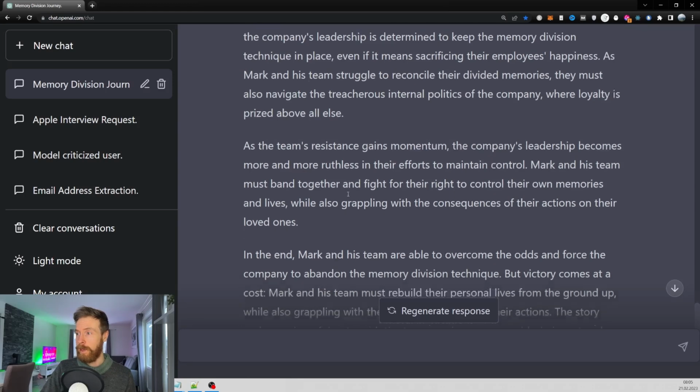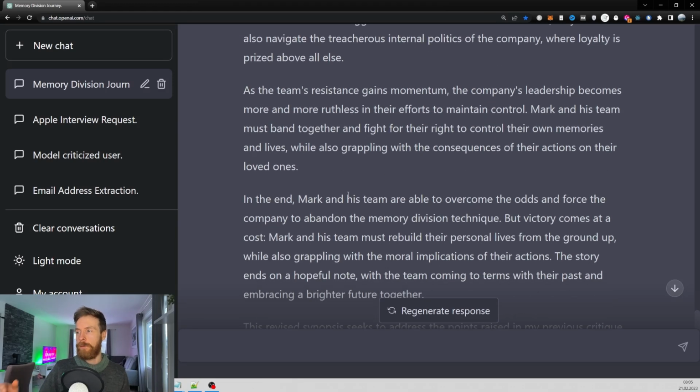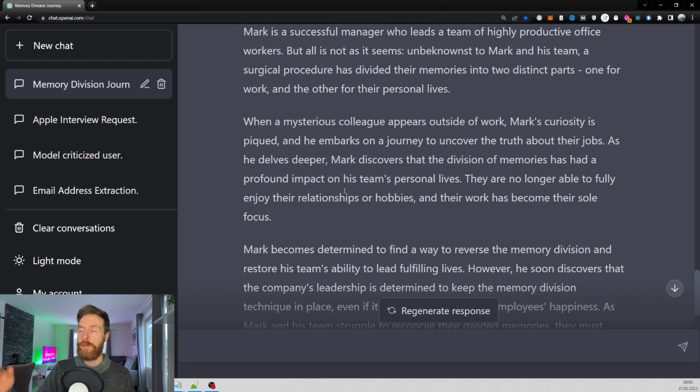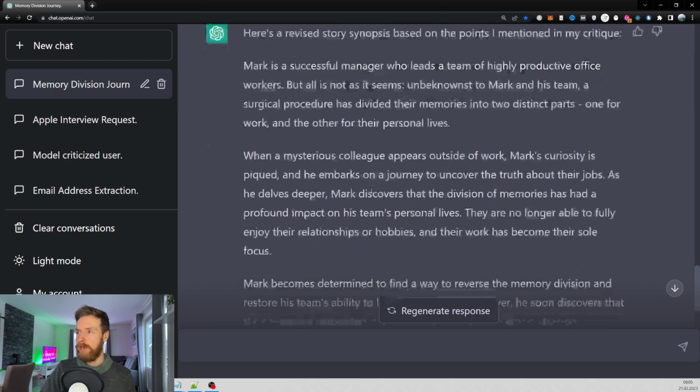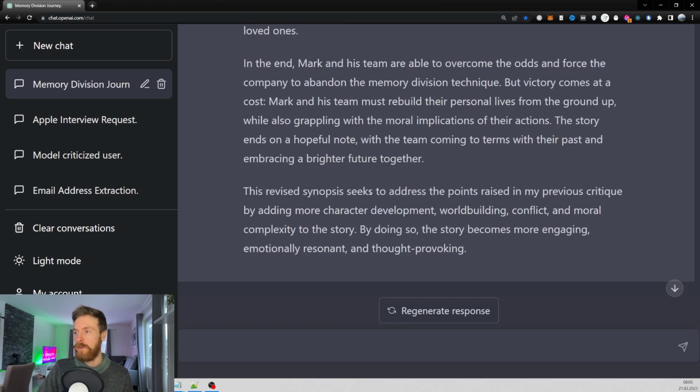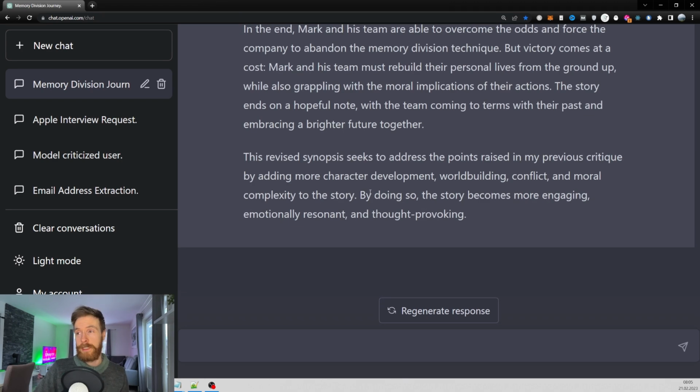I was quite impressed by this. It was much more readable and much more engaging. Of course, you can compare this yourself if you want to read both. But actually, I think ChatGPT did a very good job here to improve this story synopsis. So hopefully this video gave you some inspiration when it comes to prompt engineering.